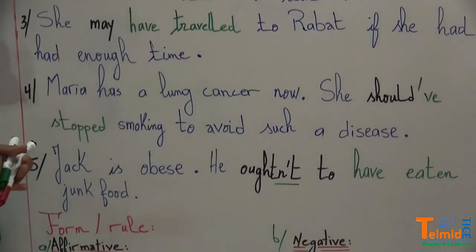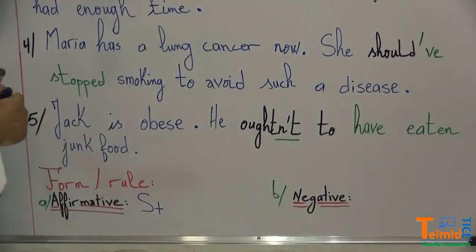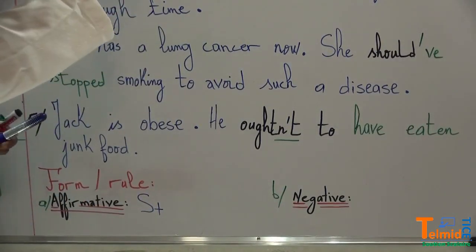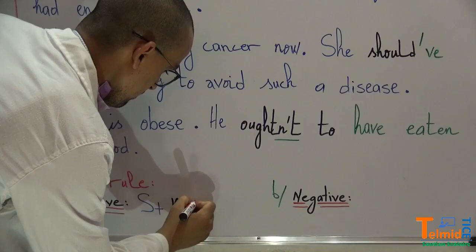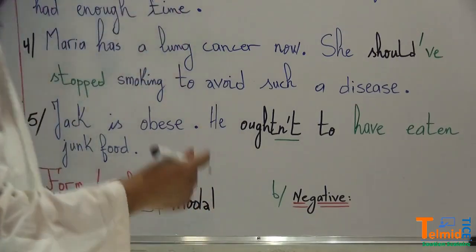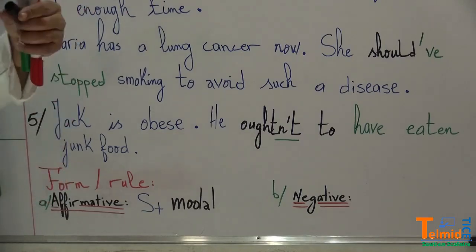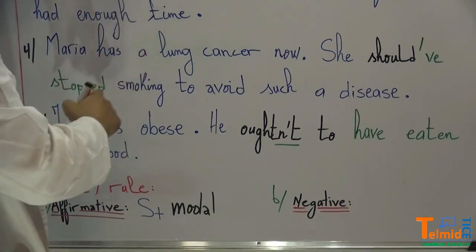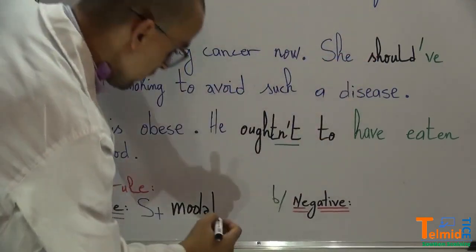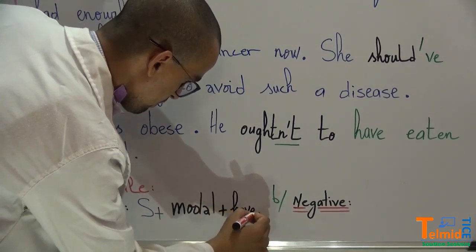We have the subject, which is the government, plus the modal. Any modal, it might be could, it might be must, can, would, might, I don't know, a lot of should and other modals. So modal plus have, and then plus what?